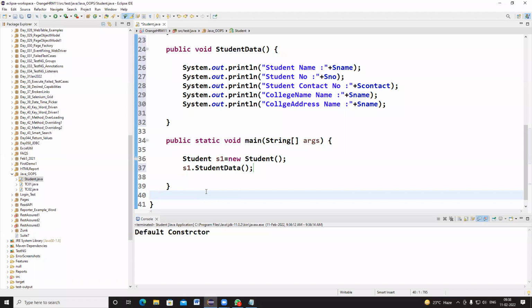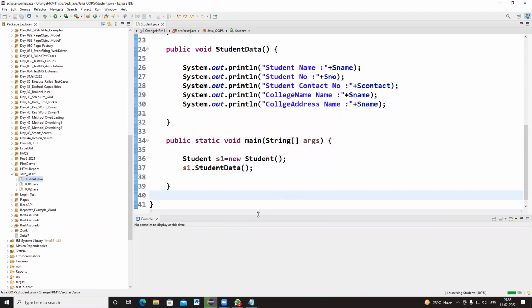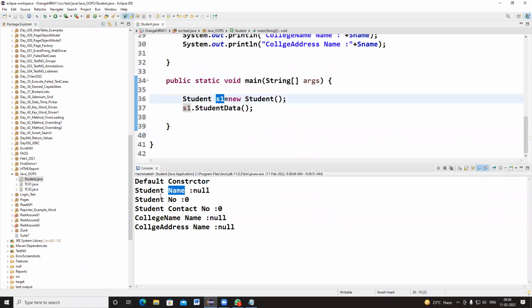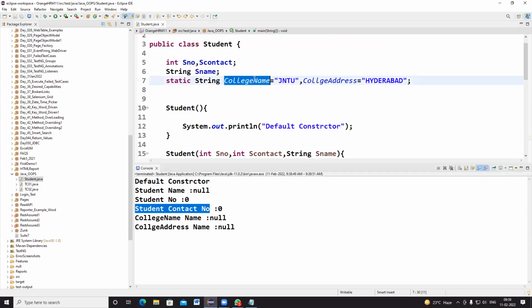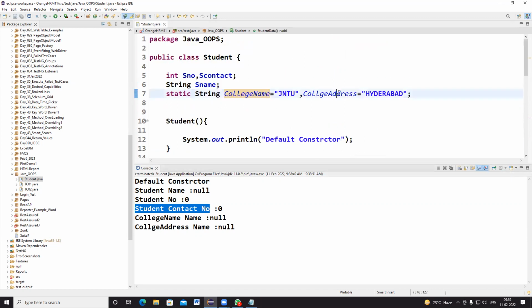Understood? So if I print this information, what data will be printed? I'm going to explain. Let me run this program. See, the student S1 has student name, it doesn't contain any information. Student number, it doesn't contain any information. Student contact number, it doesn't contain any information. It only contains college name and college address. I have to print that one.